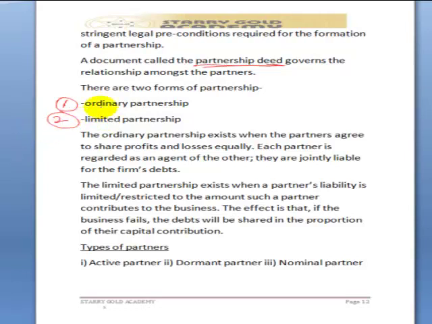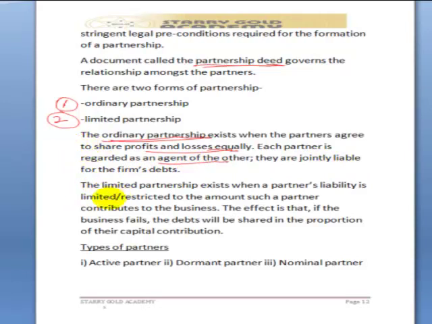Now let's define what we mean by ordinary partnership. The ordinary partnership exists when the partners agree to share profits and losses equally. This is very important, to share profits and losses equally. That is ordinary partnership. Each partner is regarded as an agent of the other. They are jointly liable for the firm's debts. That is an ordinary partnership.